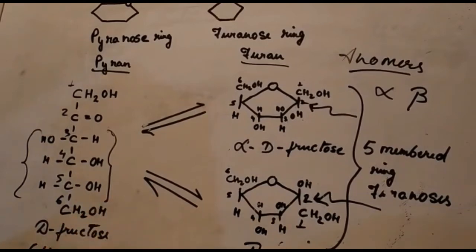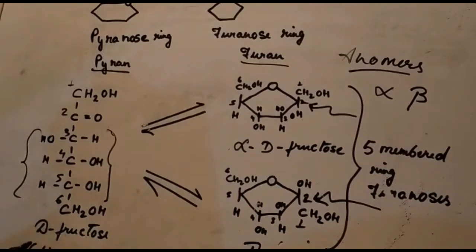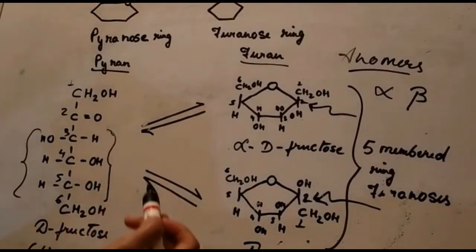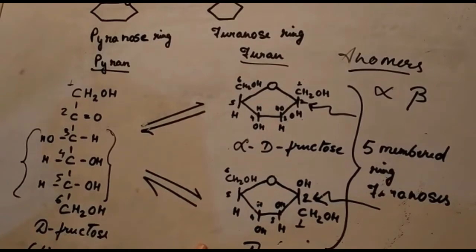Now this is in the case of the D sugar molecule, whereas for the L sugar molecule it will be the opposite.